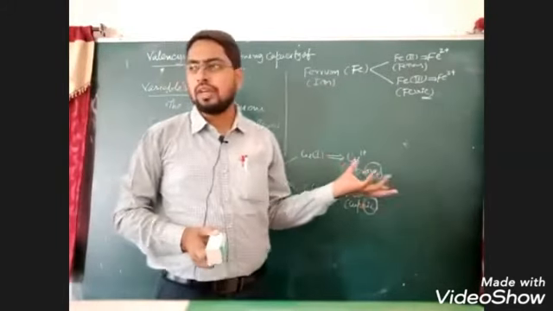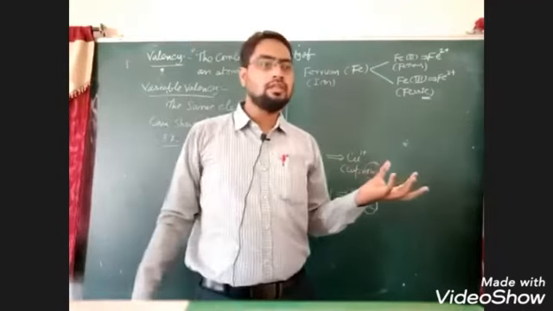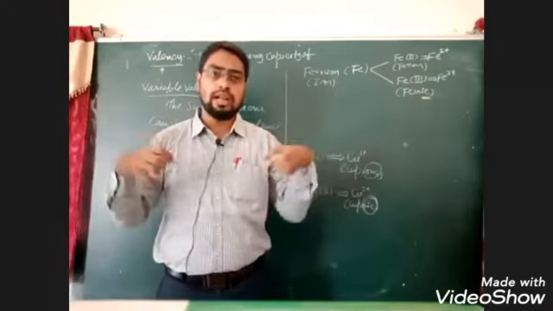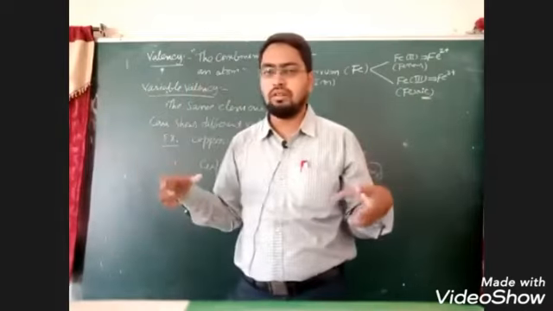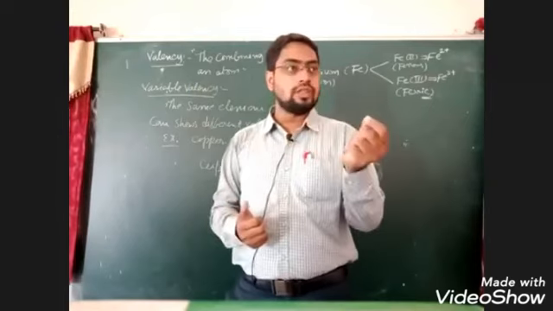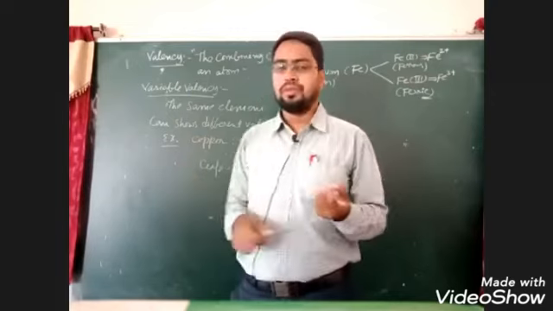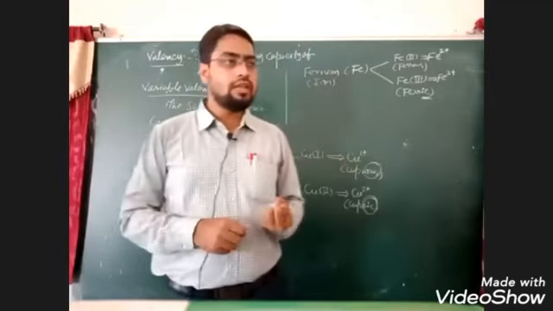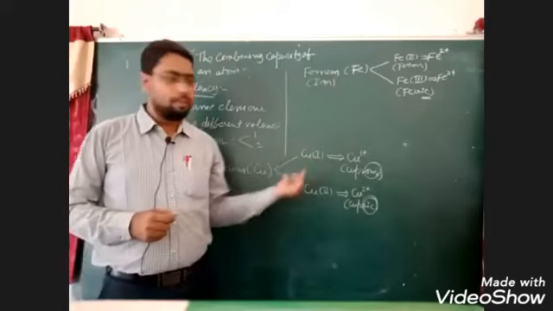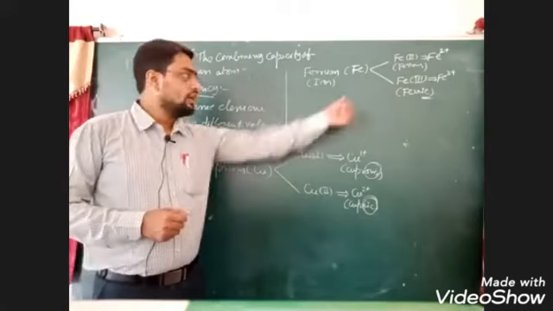Now it's clear. Variable valency. Valency means combining capacity of an atom to hold different atoms or the same type of atoms. That is called valency. And the same element sometimes exhibits different valencies like 1 and 2, and that is called variable valency. Best examples are copper and iron. Copper can show cuprous and cupric, then it shows the